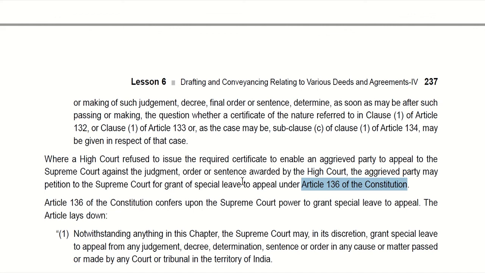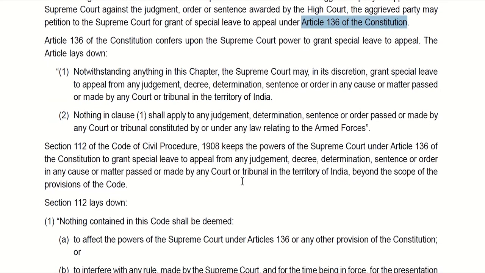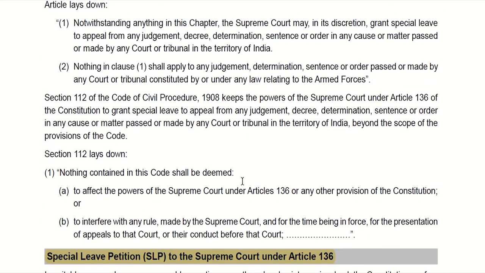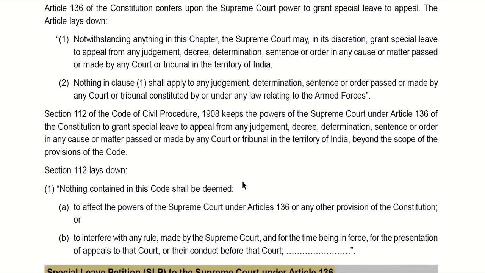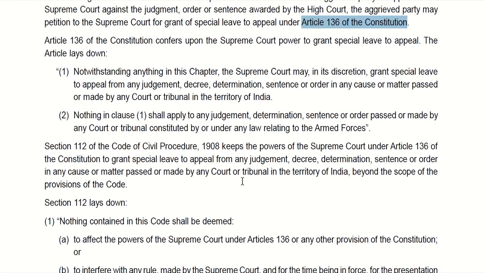Now, when the High Court refuses to issue the required certificate to enable the aggrieved party to appeal to the Supreme Court, the aggrieved party may directly petition the Supreme Court for grant of special leave to appeal against any judgment of the High Court.